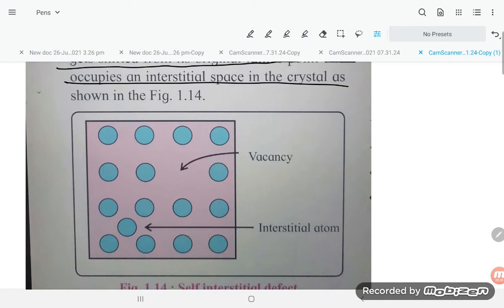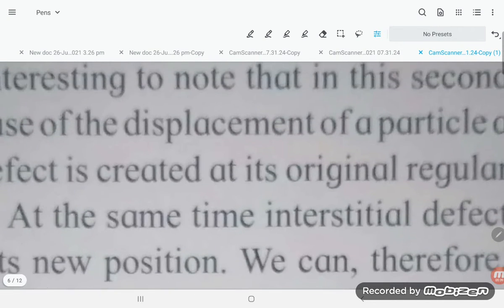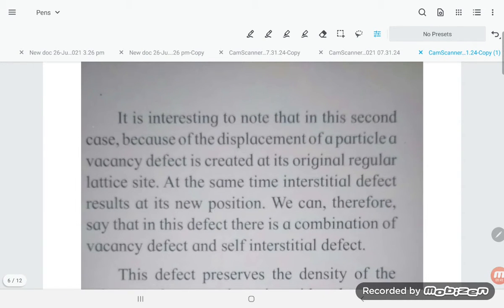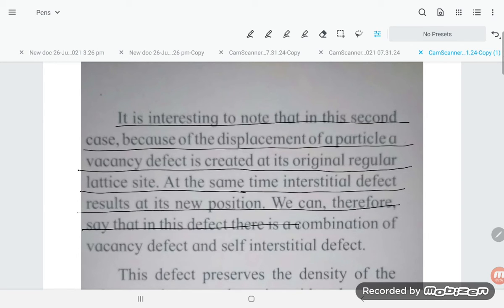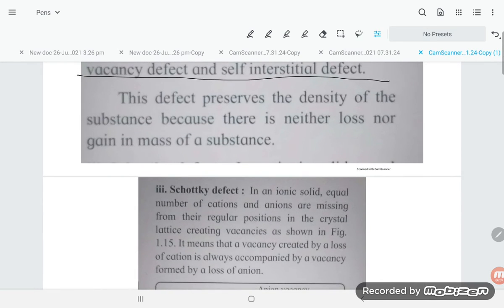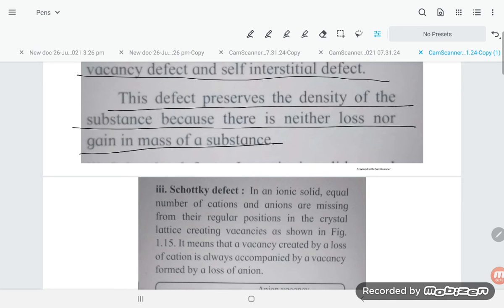Secondly, in the elemental solid, a particle gets shifted from the original lattice point and occupies an interstitial space in the crystal, as shown below. So from here to here it is transferred. That is also a defect. It is interesting to note that in this second case, because of the displacement of the particle, a vacancy defect is created at the original regular lattice site. At the same time, an interstitial defect results at its new position. We can therefore say that this defect is a combination of vacancy defect and interstitial defect. This defect preserves the density of the substance because there is neither loss nor gain of substance.